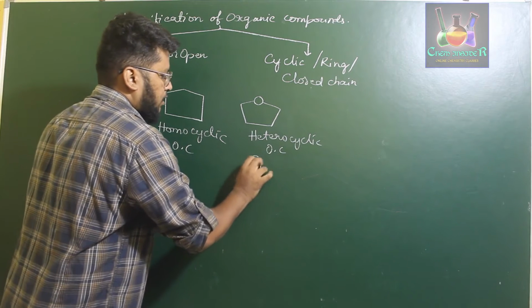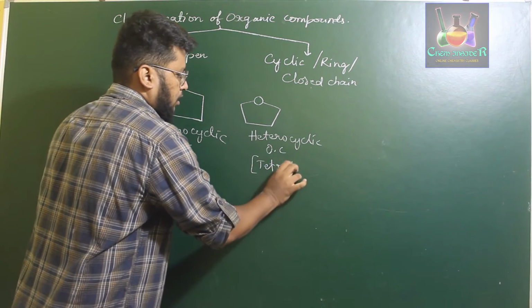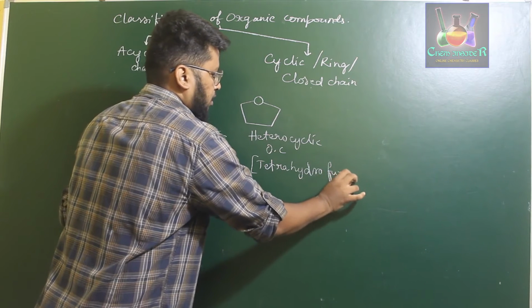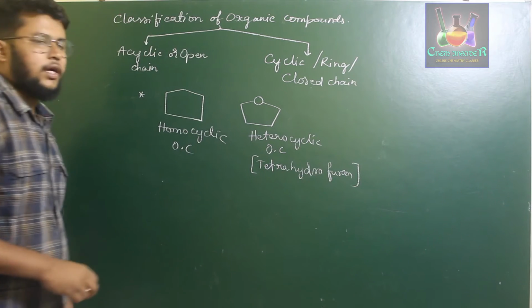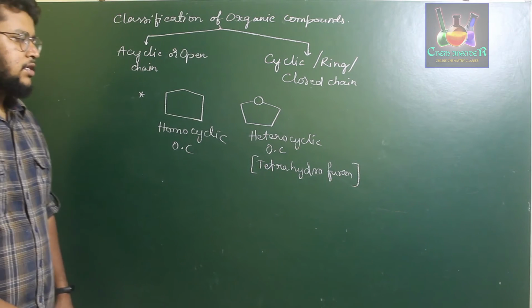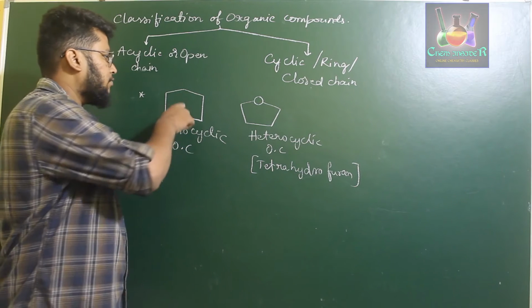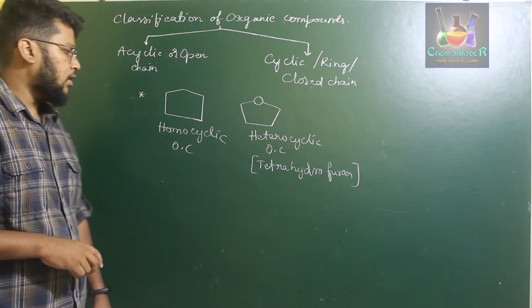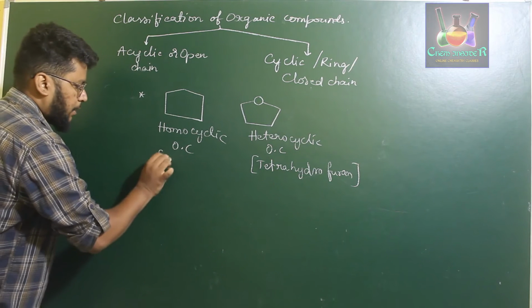Its name is tetrahydrofuran, where one of the carbon atoms is replaced by an oxygen atom. Okay, and the homocyclic one is called cyclopentane.